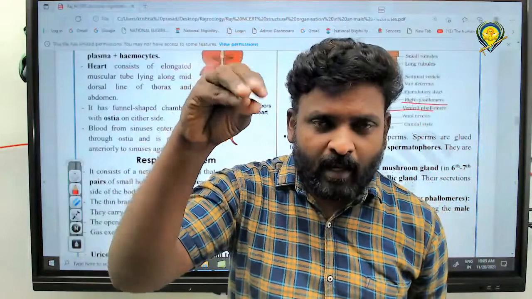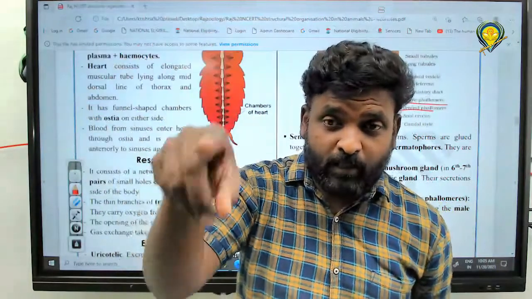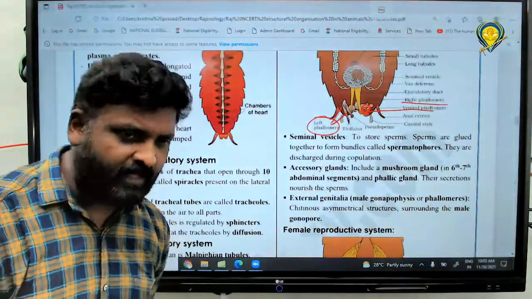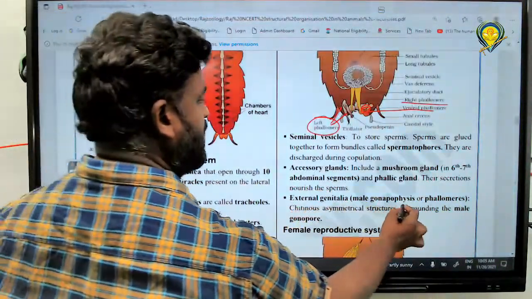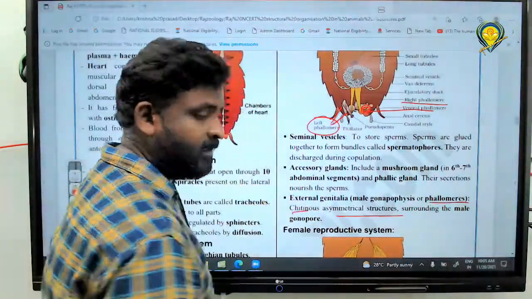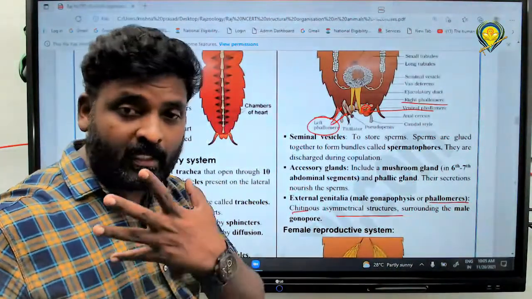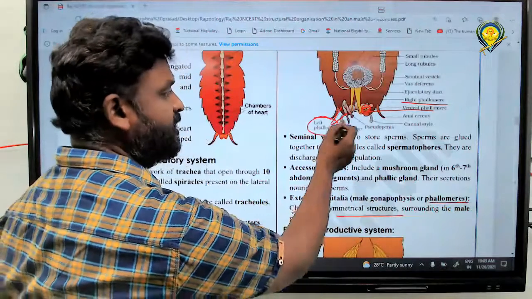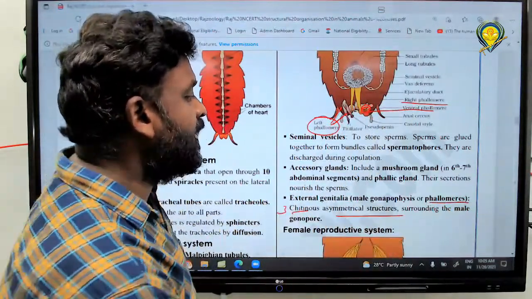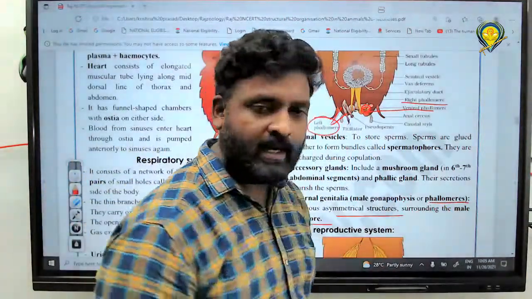Transfer or releasing of sperm into the female genital chamber, which is helping in that. Correct? That's it. And the external genitalia, where the gonopore is also called the phallomere. Chitinous asymmetrical structures. Three chitinous asymmetrical structures, left and right, surrounding the male gonopore. Got it, all of you?